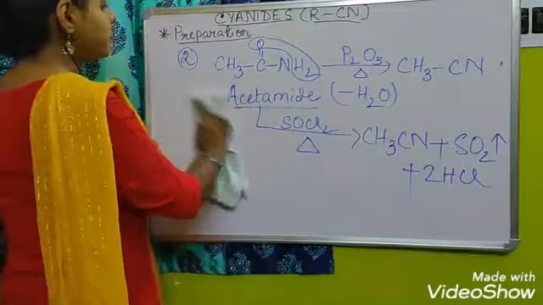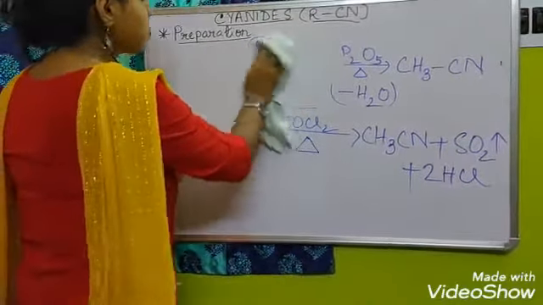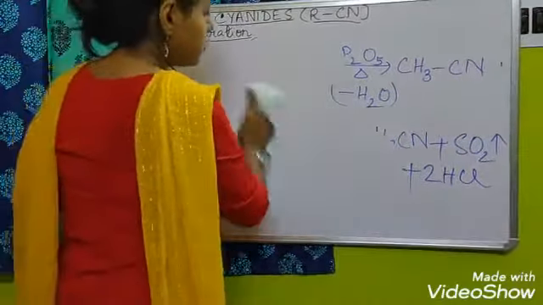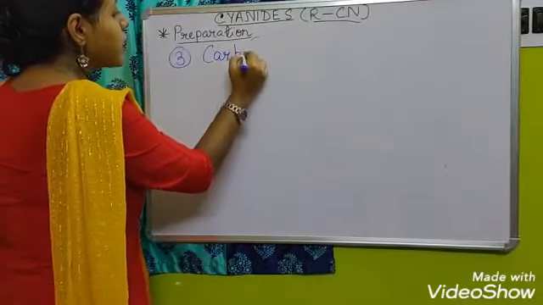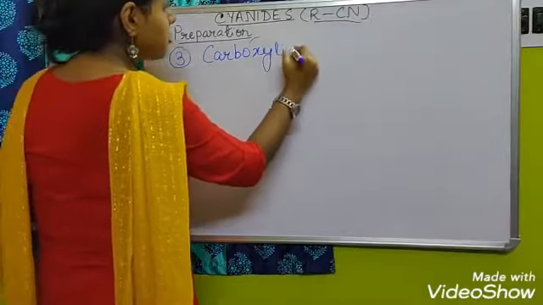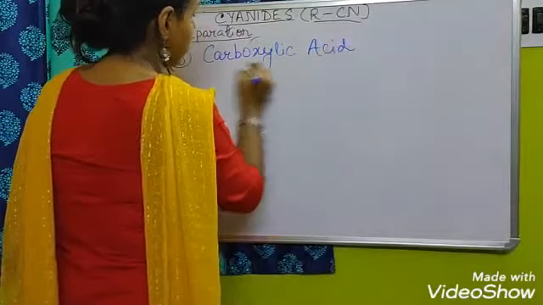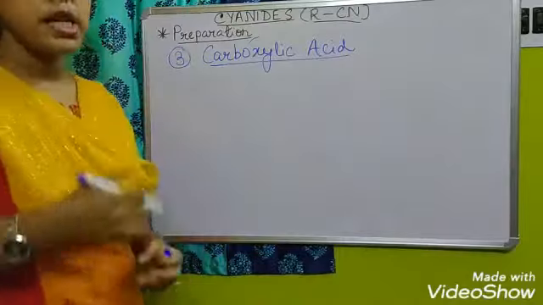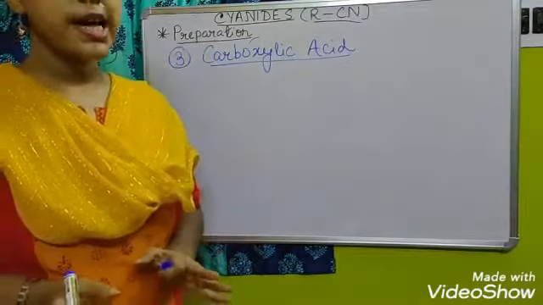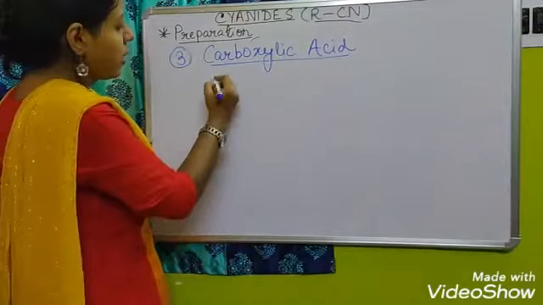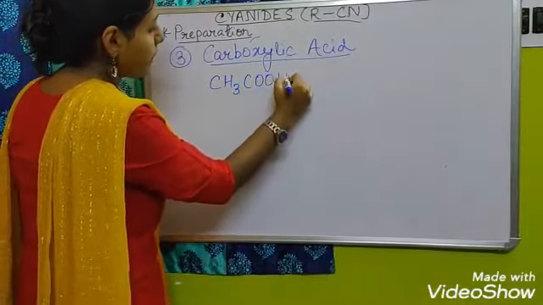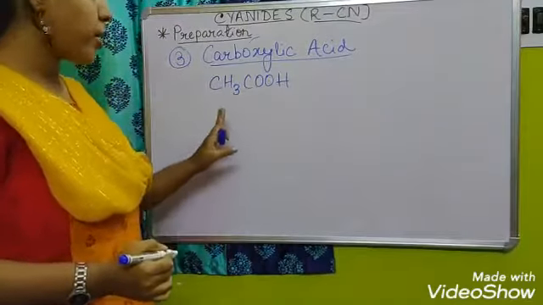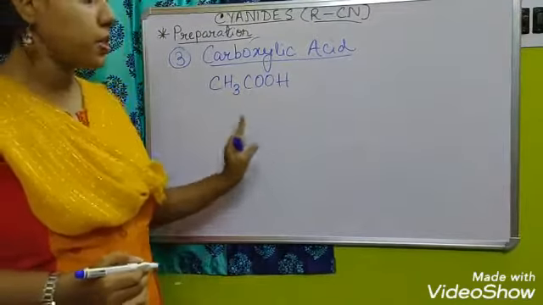Now the third one is from carboxylic acid. From carboxylic acid also we can get the cyanides. So now let's see the method. Suppose initially we are taking acetic acid, CH3COOH, acetic acid.